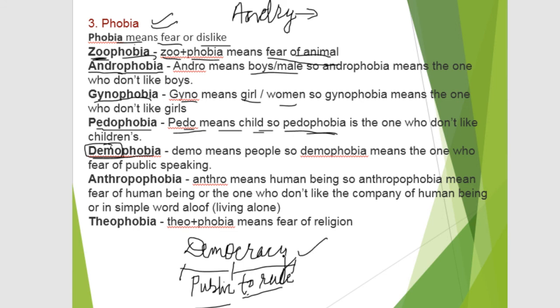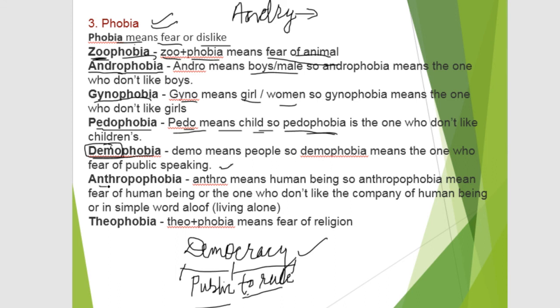In India, it is democracy, and it is the largest democracy in the world. Demophobia means fear of public speaking or facing people, and that person is demophobic.